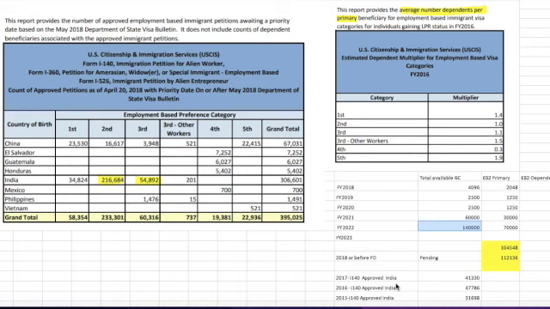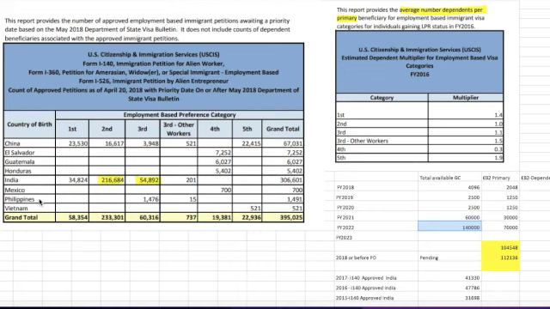First of all, let's look at the table on the left here. The table on the left is actually downloaded from the USCIS website, so let's read through it. This report provides the number of approved employment-based immigration petitions awaiting a priority date, based on a May 2018 snapshot. Basically, this is the number of I-140 immigration petitions pending adjustment of status, listed per country.